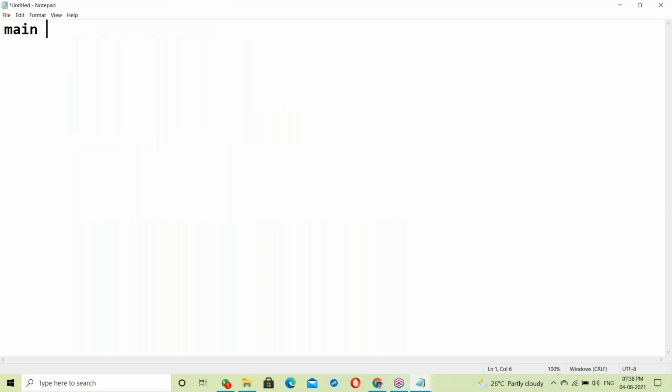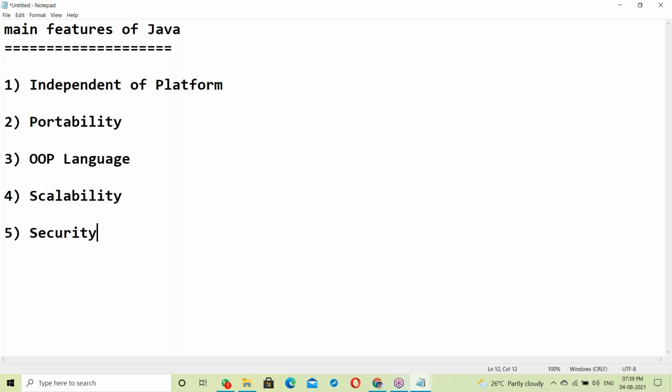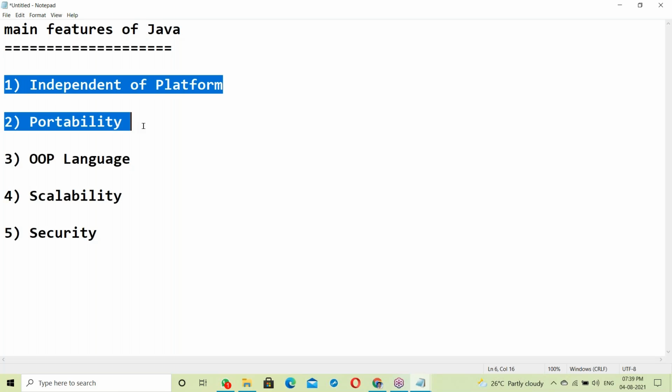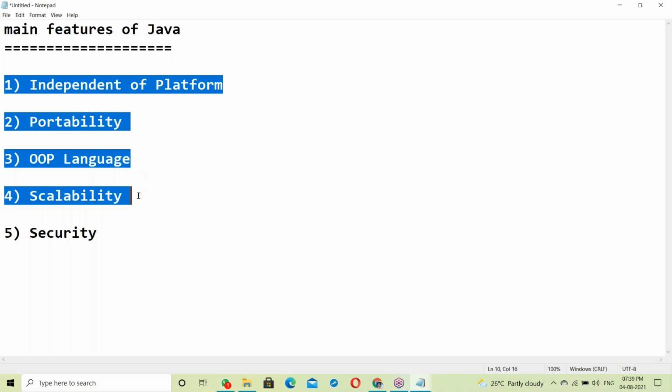Main features of Java. Let's start with the main features of Java. Here they are: independent platform, portability, object-oriented language, scalability, and security. They are the main features.